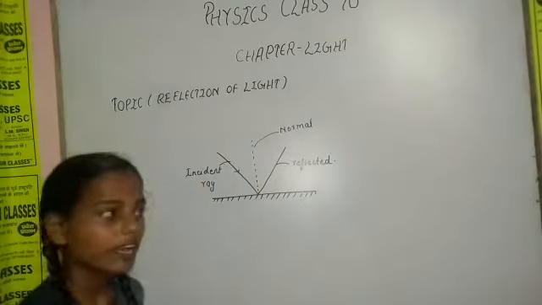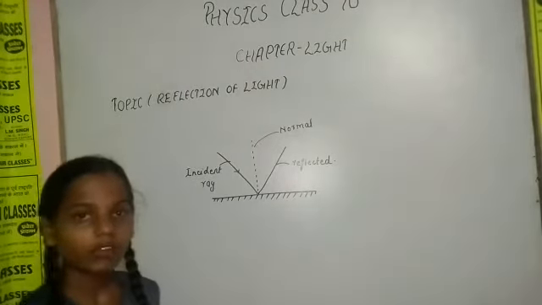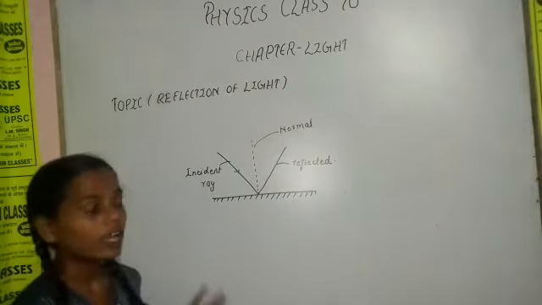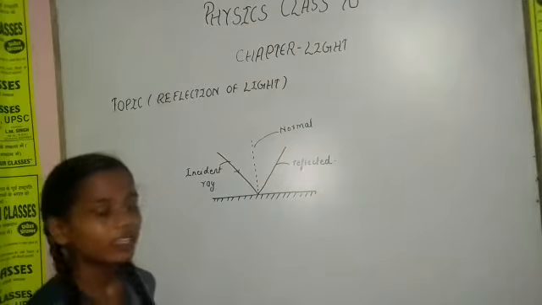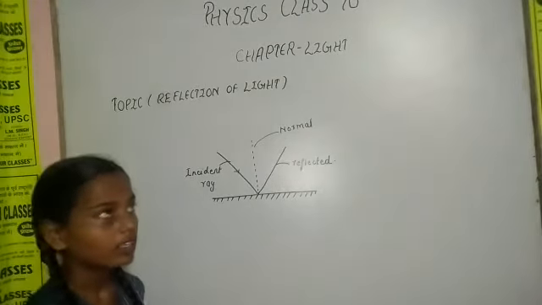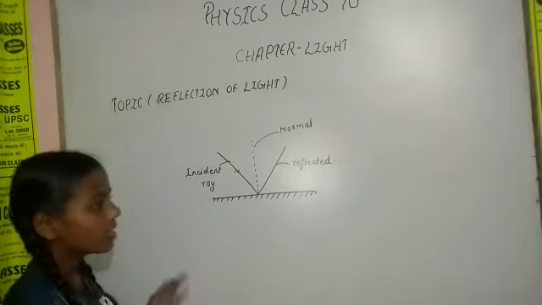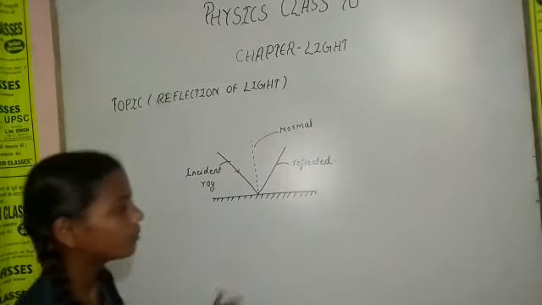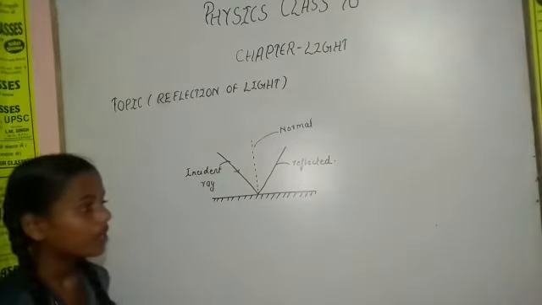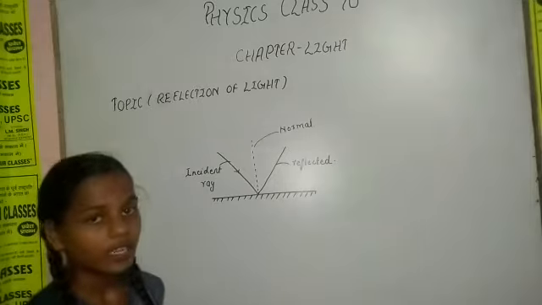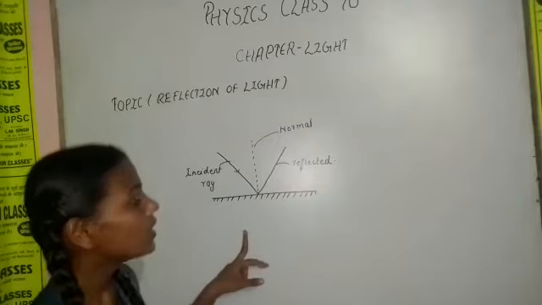Reflection and refraction are topics which are explained by the wave theory of light. What is wave theory? In wave theory, light rays consist of waves. It was given by a scientist named Huygens. In wave theory, we can explain only refraction and reflection of light. By using the particle theory of light, we cannot explain reflection and refraction. We can use only wave theory.